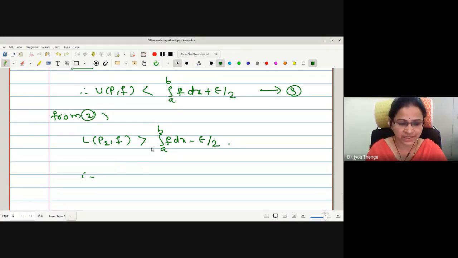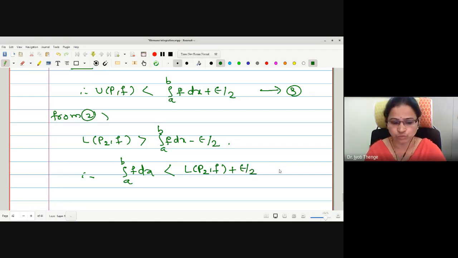Therefore, the integral is less than L(P2,f) plus epsilon by 2. Right? Now we will put this value in statement number 3.